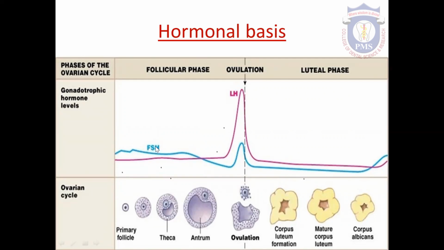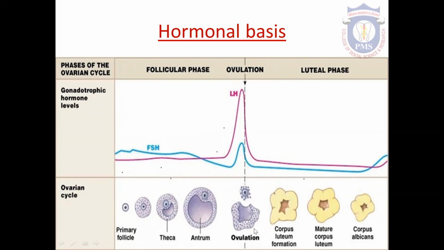The follicular stimulating hormone is responsible for the follicular development or follicular growth. And at the 14th day, ovulation takes place. It occurs under the influence of luteinizing hormone. So at the 14th day, the level of LH is increased.